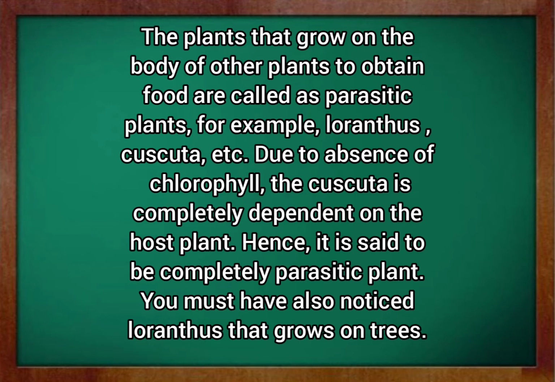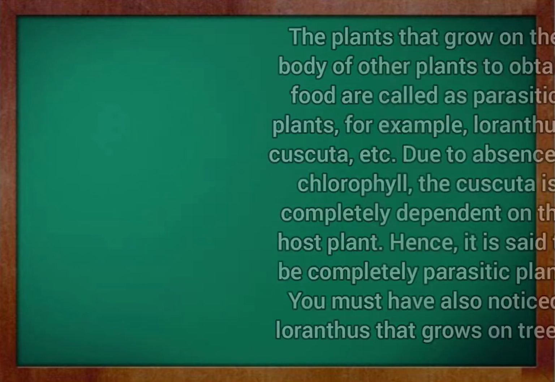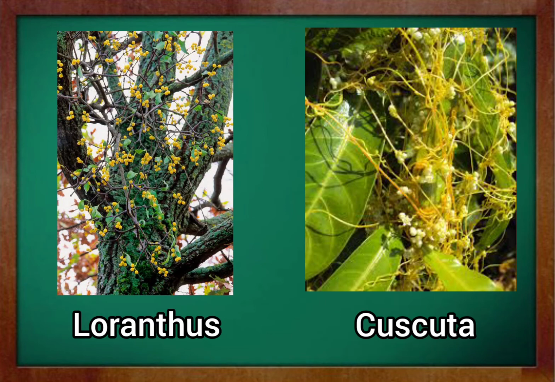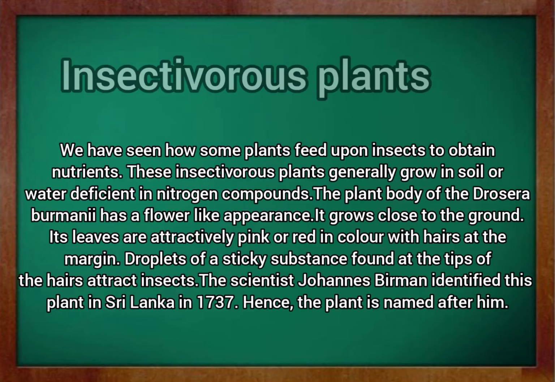For example, Loranthus, Cuscuta, etc. Due to the absence of chlorophyll, the Cuscuta is completely dependent on the host plant. Hence, it is said to be a completely parasitic plant. You must have also noticed Loranthus that grows on trees. This is Loranthus and Cuscuta.